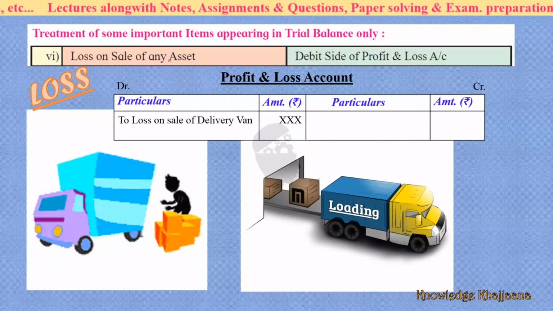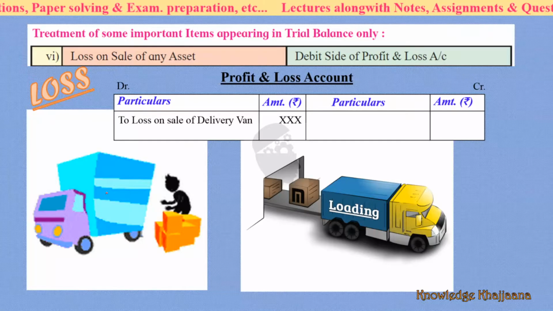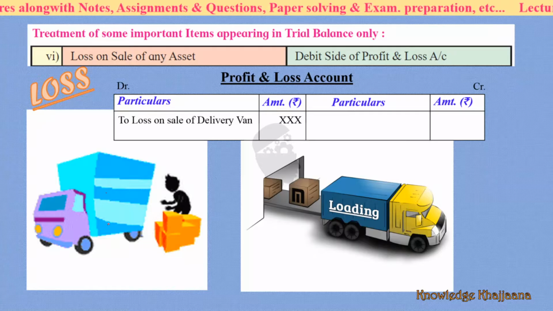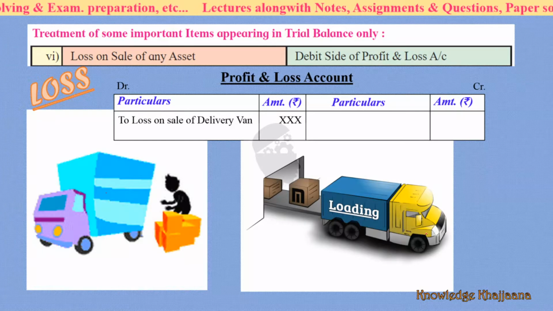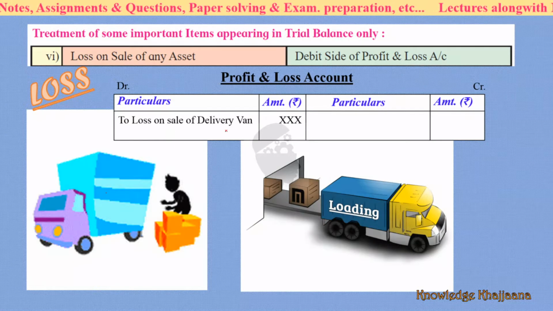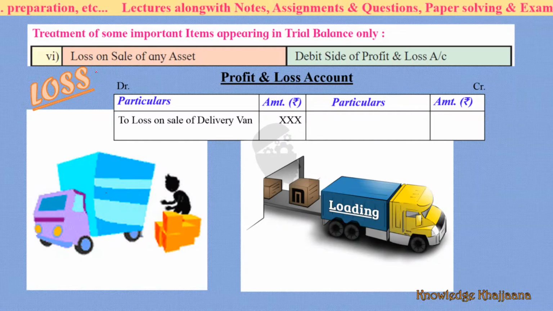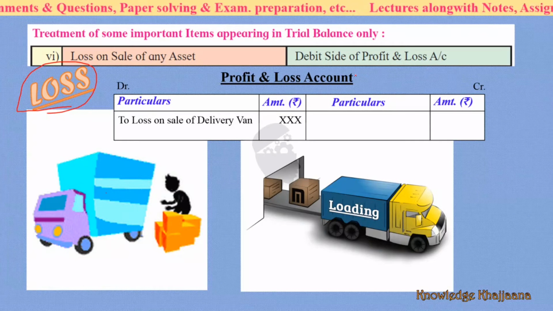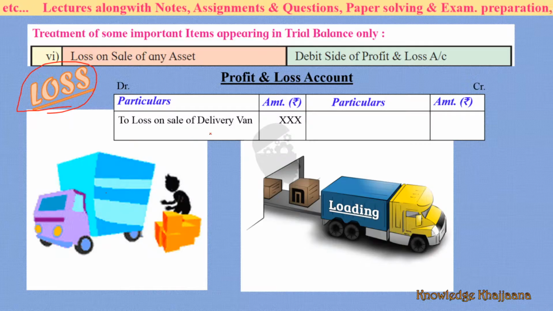See, loss on sale of any asset. What is this asset? This is a delivery van. You have sold this delivery van and you have incurred a loss. You have suffered a loss on sale of this delivery van. So loss on sale of any asset is a loss. Then where do you have to show it? Debit side of the profit and loss account. Profit and loss account debit side, loss on sale of delivery van.